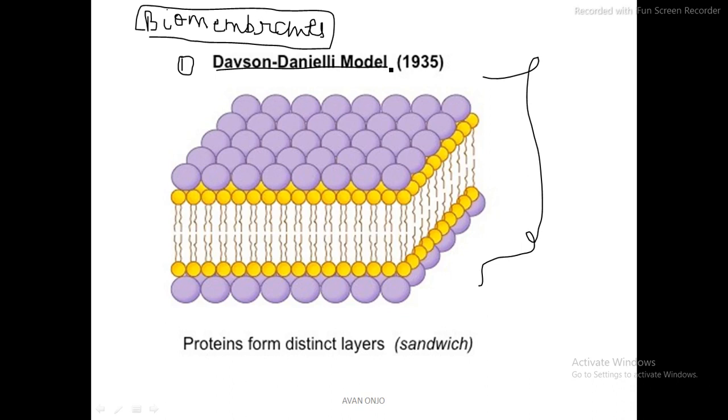This model says that the biomembrane is composed of a higher amount, around 59 to 75%, of proteins.